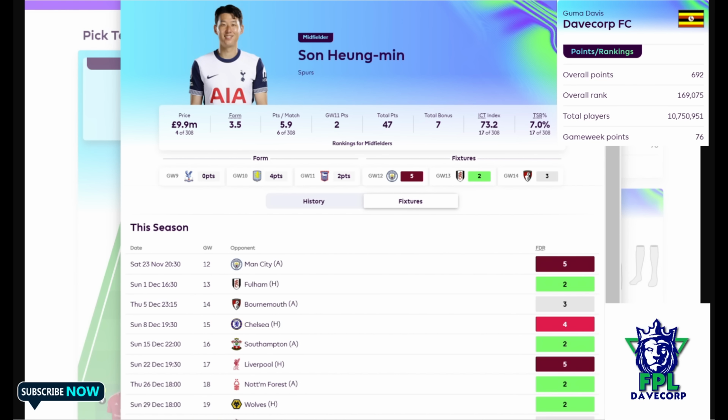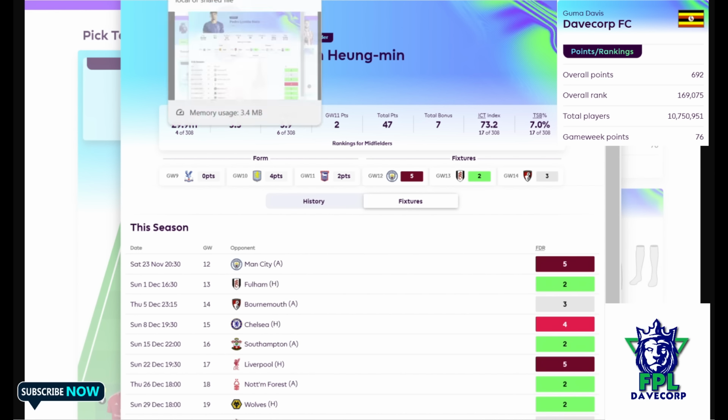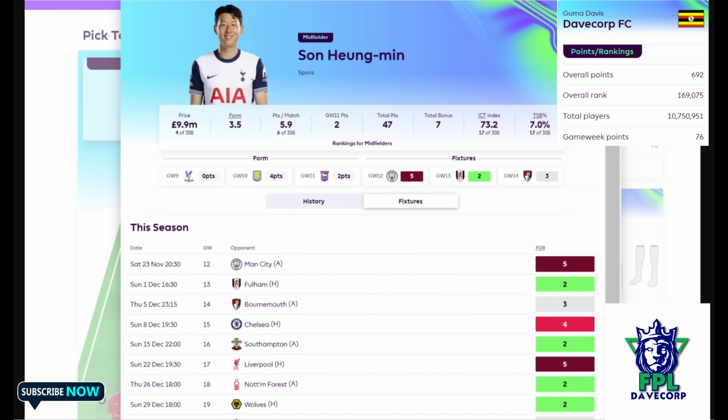So as we always say about FPL is that you never know. Sometimes you can be so sure about an asset and a fixture, but as football is quite unpredictable, you can't really be for sure. But for me, he does look very good as well, as a very good differential going forward.